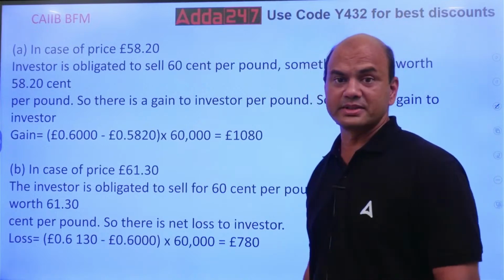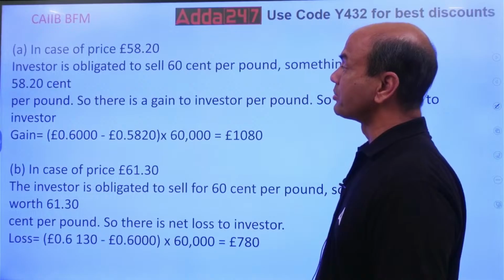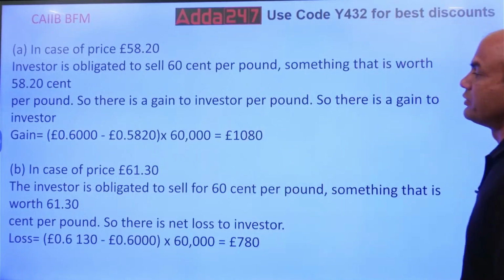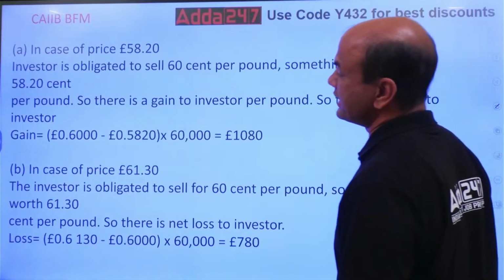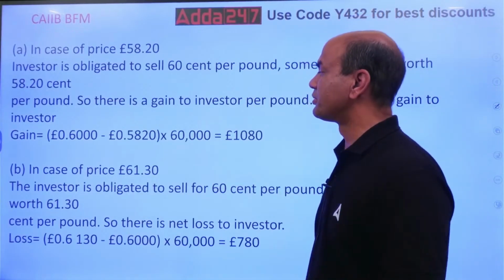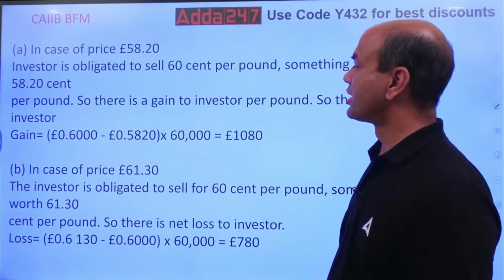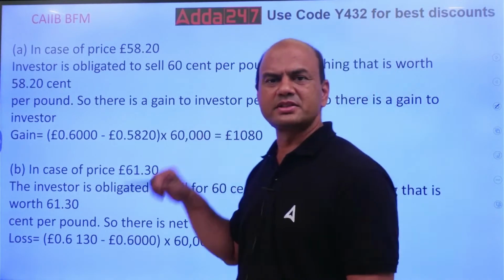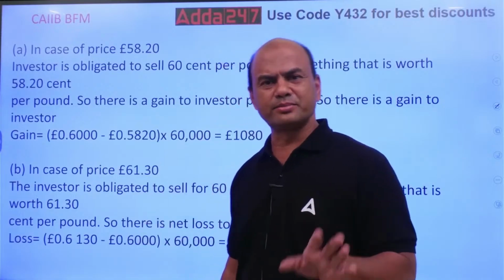So there is a gain to the investor per pound. The gain is 0.6 minus 0.5820, into 60,000. What are all these calculations? Your rate is very simple.